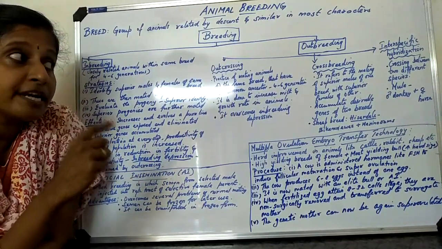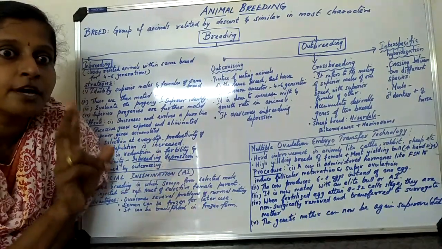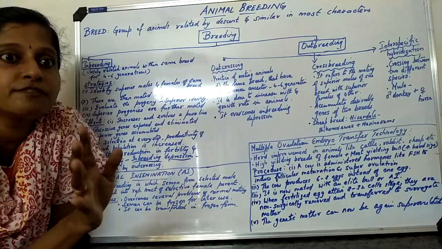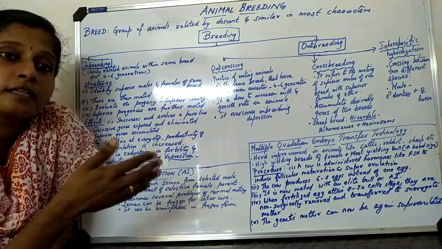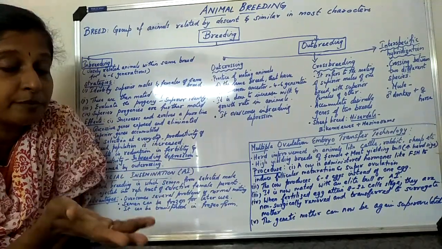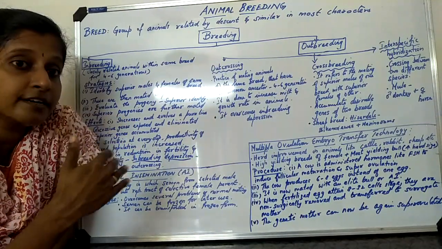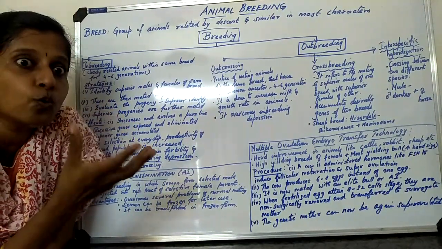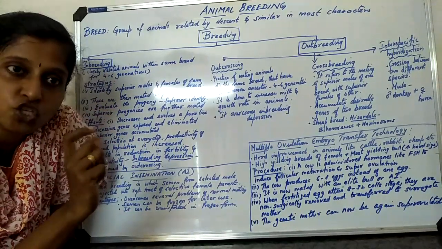It refers to the mating of superior males of one breed with superior females of another breed. Here in crossbreeding, the breed itself is different. Clear? So one is a male and another one is a female. One male is from one breed and another one female, like Desi Videsi, we say, isn't it? So you can find here the crossing is between two different breeds. Then we give the term crossbreeding.